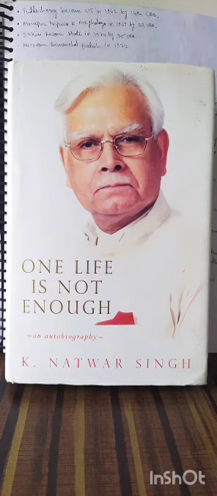Veto powers of president is given under Article 111. Ordinance making power of president is given under Article 123. Pardoning powers of president is given under Article 72, and the pardoning powers of governor is given under Article 161.